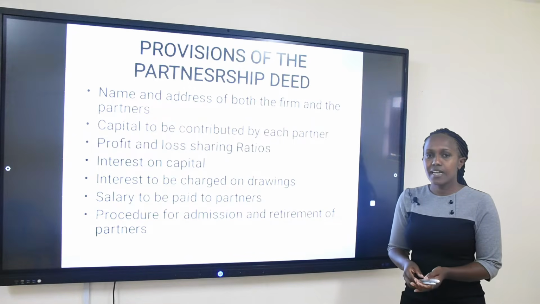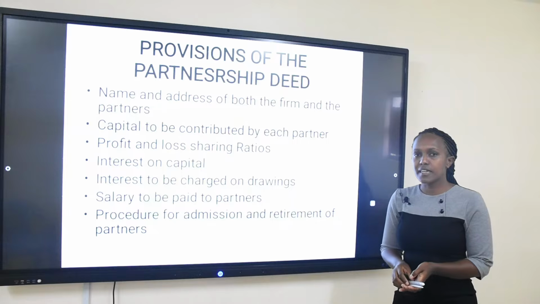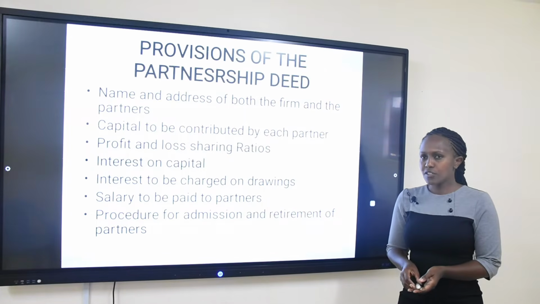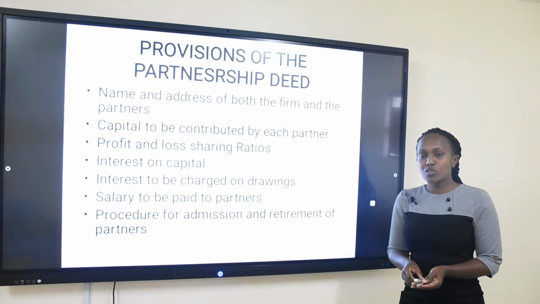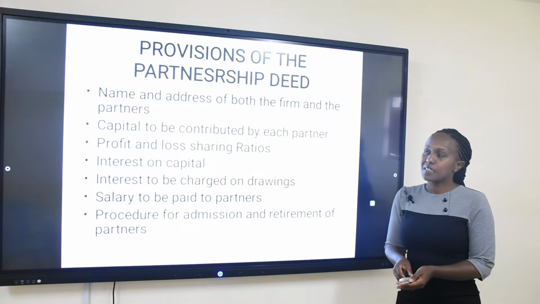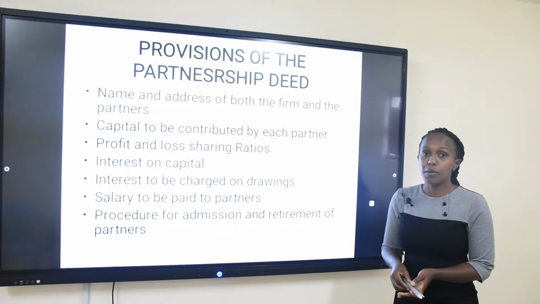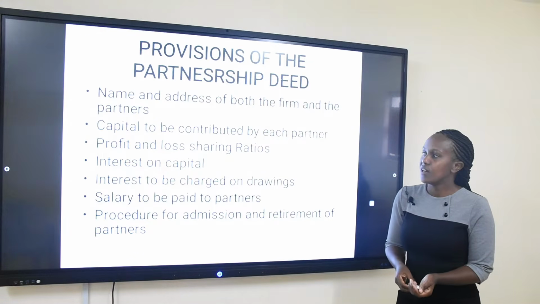The next item they have to agree upon is the capital to be contributed by each partner. It is not a must that the partners contribute in equal amounts. The partners may contribute differently, so therefore they agree on how much each partner is going to contribute.